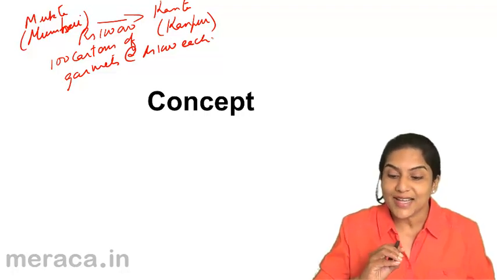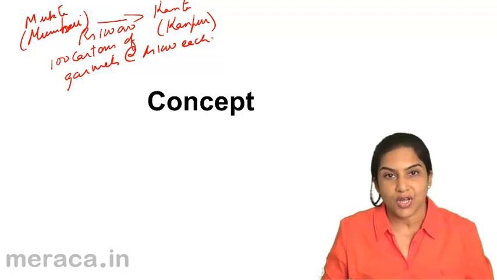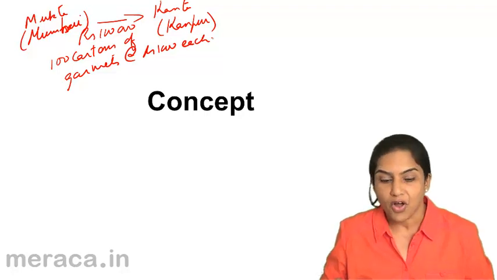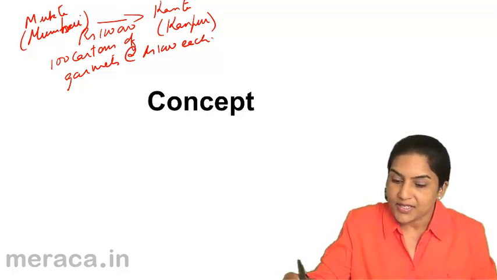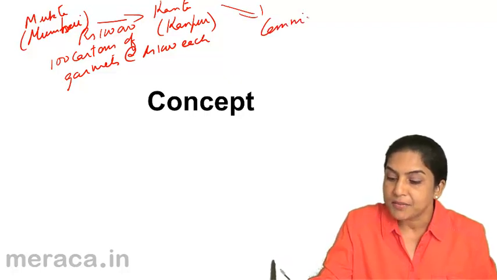Mukta is not selling the goods to Kanta, but Mukta is only sending the goods to Kanta so that Kanta can sell these goods on behalf of Mukta. What does Kanta get for this? Kanta gets a commission.